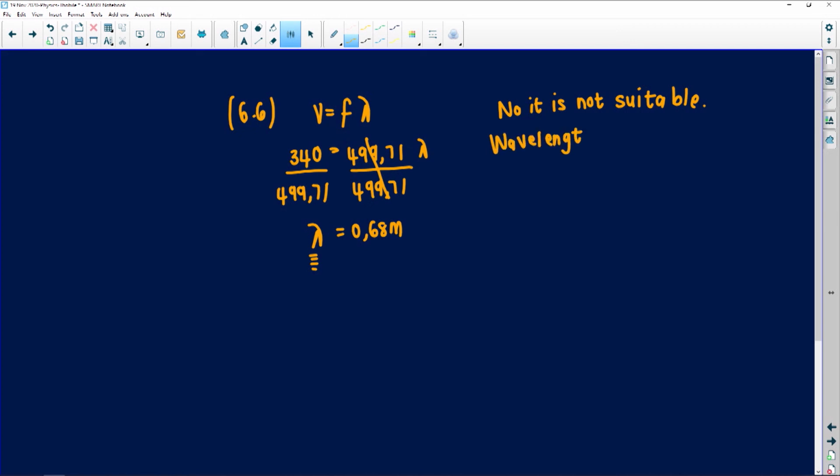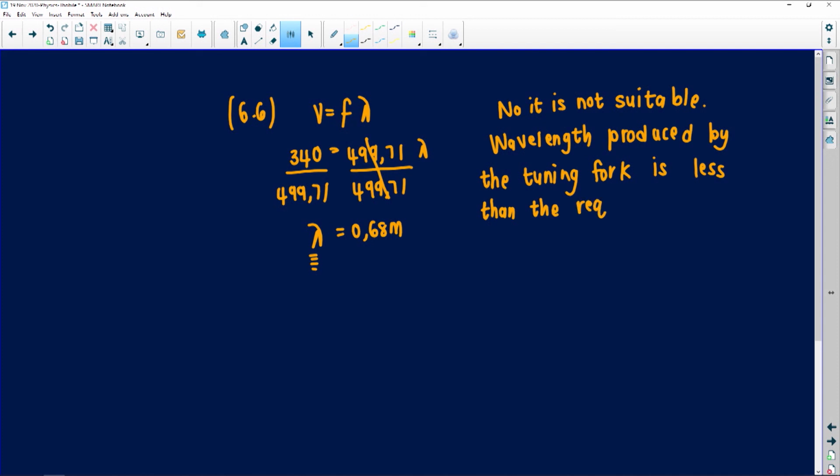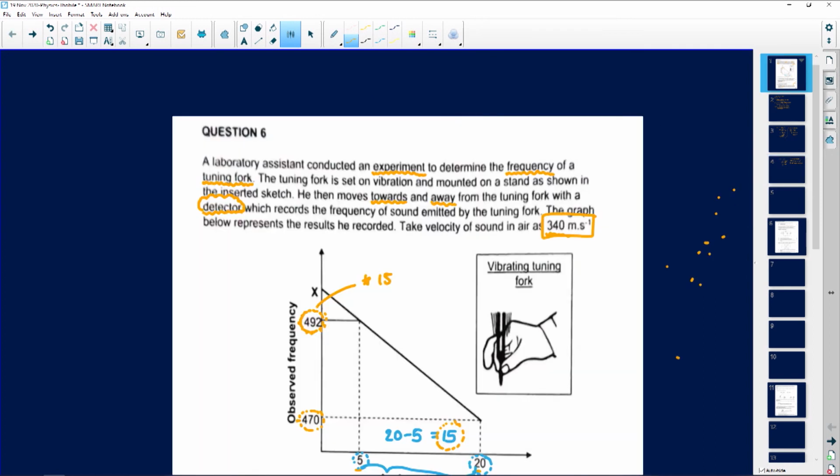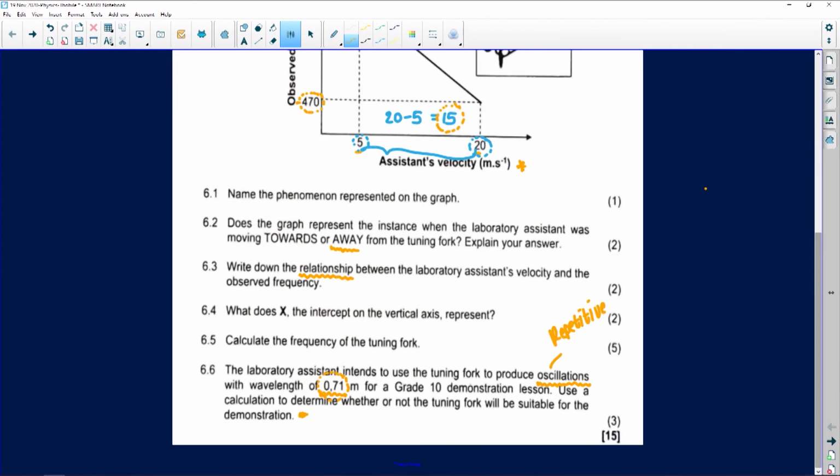You can actually put it in any way. The wavelength produced by the tuning fork is less than the required wavelength. I want to see how many marks was this question for, and then just elaborate on it further. So this was going for 3 marks.